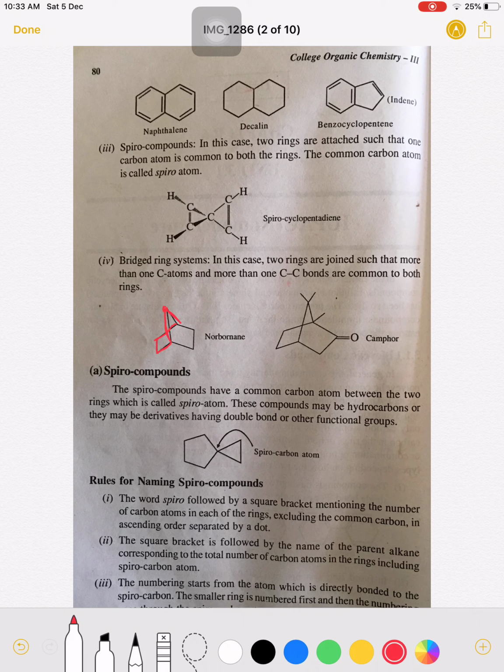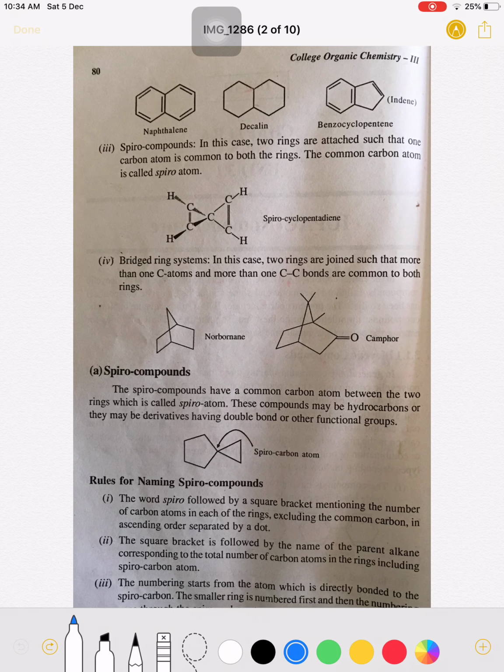Suppose this one is a ring, and a second ring is also there. If you notice these compounds, these two carbon-carbon bonds are common to both the rings, and this carbon is common to both the rings. So this is a bridge-like system. Therefore, such molecules are known as bridged ring systems.